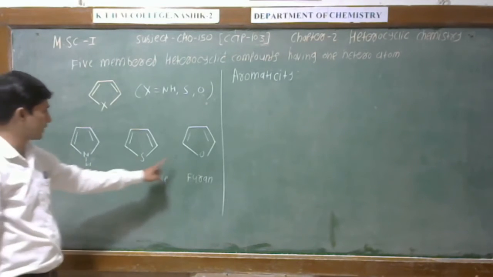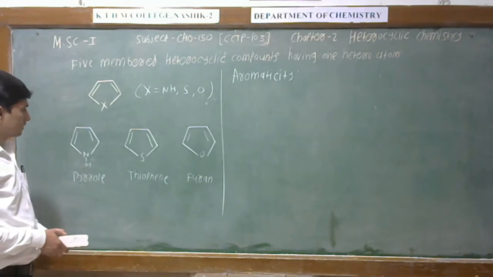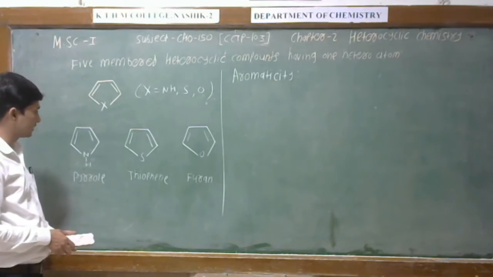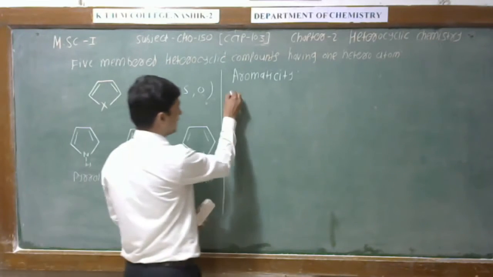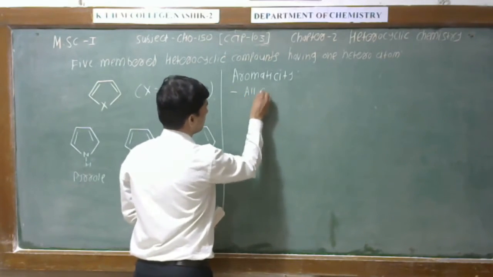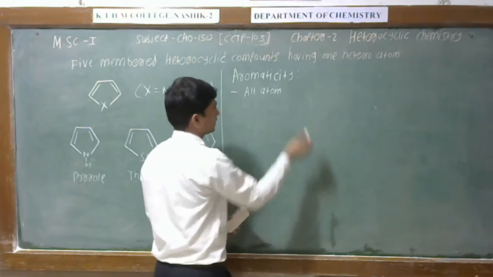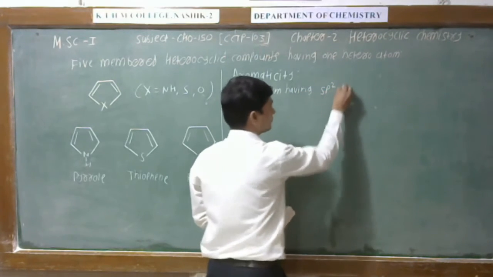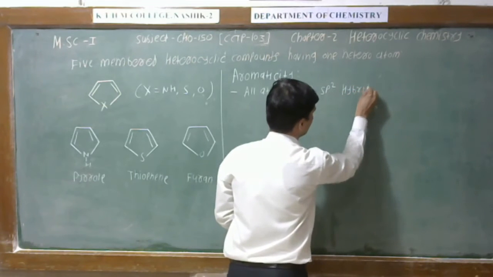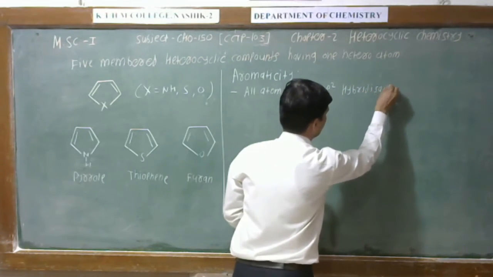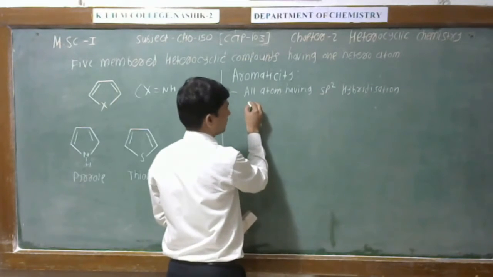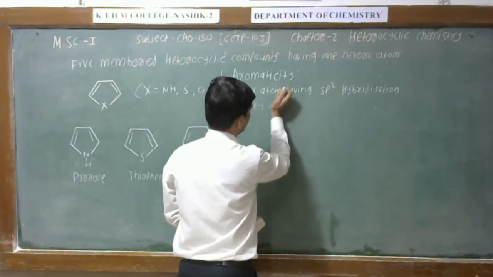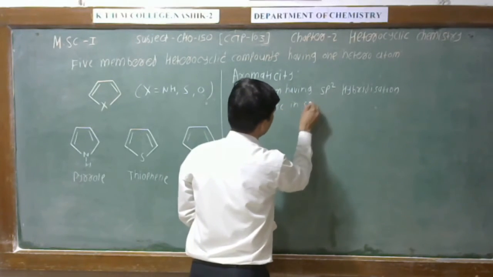And the heteroatom has sp2 hybridization, and all these carbon atoms also have sp2 hybridization. So we can write here: all atoms have sp2 hybridization, therefore they are in the same plane.